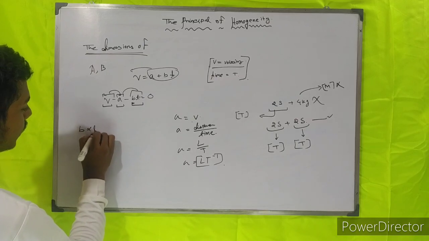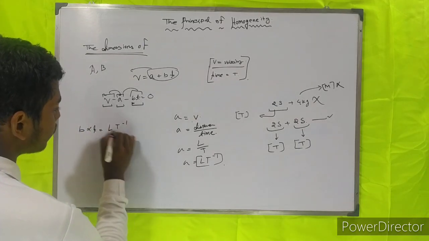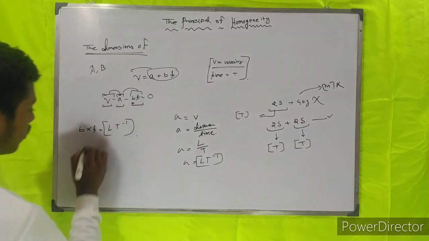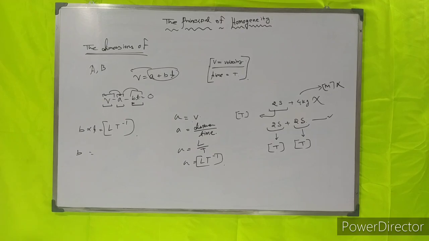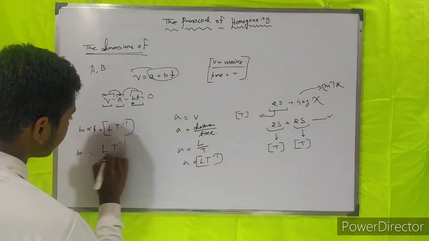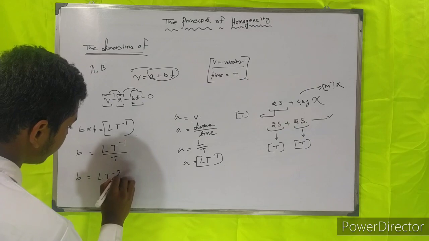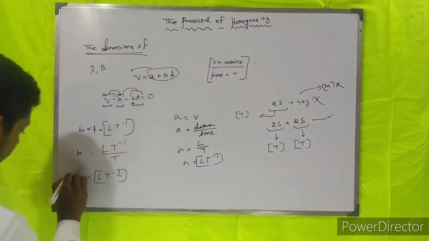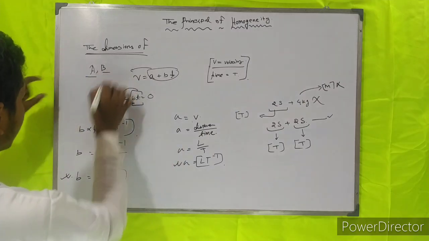b into t is equal to L t to the power minus 1. So we can find b is equal to L to the power minus 1 by t. So you can find b is equal to L t to the power minus 2. So this is the dimension of a and this is the dimension of b.